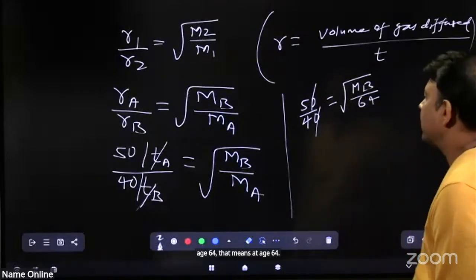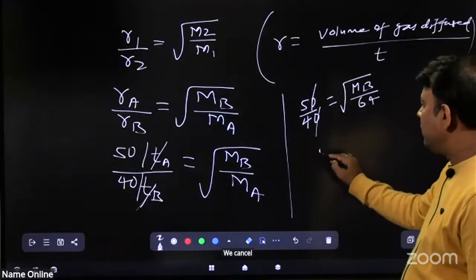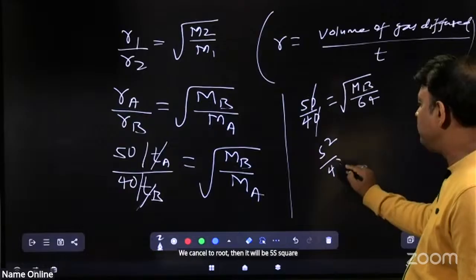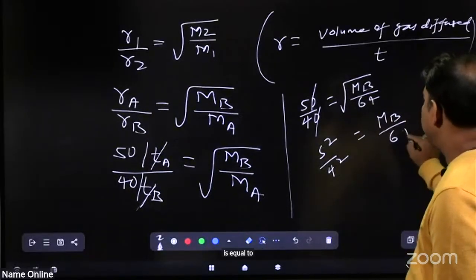So 0 and 0 cancel. When we take the square, it will be 5 square by 4 square is equal to MB by 64.